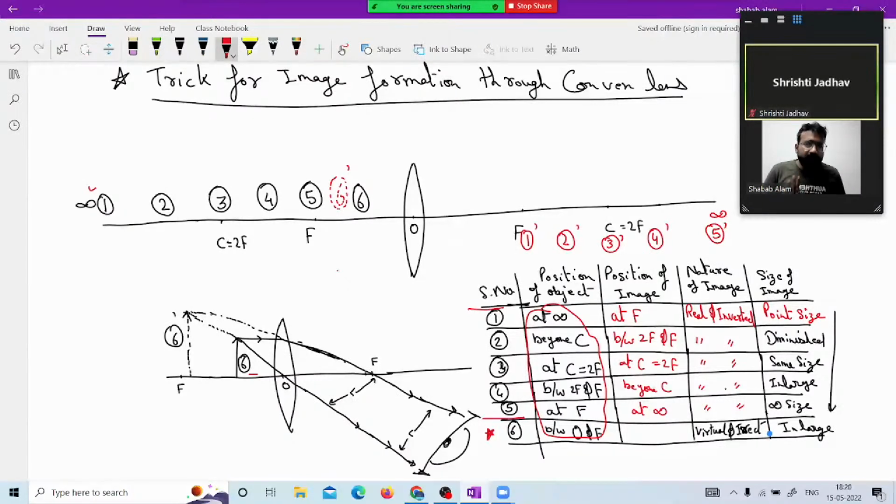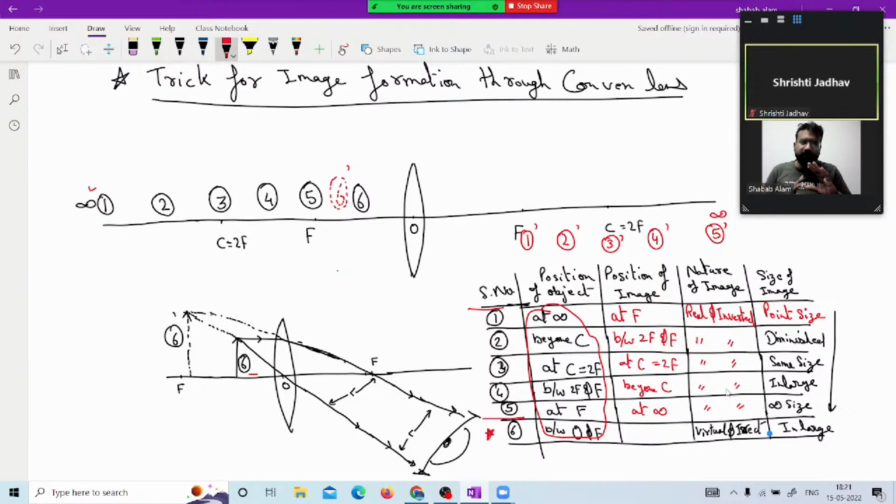So this is one of the examples of a magnifying glass. You are reading a book; you place the book, the number 6 black object, between focus and optical center, and you put your eye there. Your eye receives the diverged refracted rays and retraces them back, and wherever the virtual rays intersect is actually the apparent position of the object.